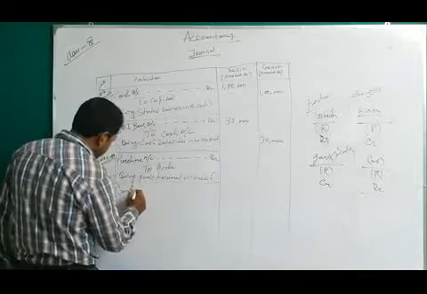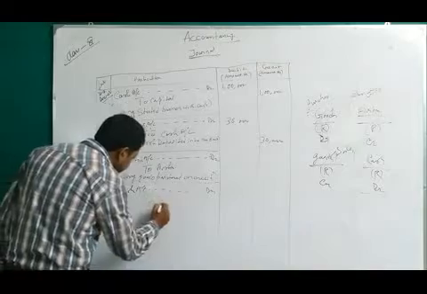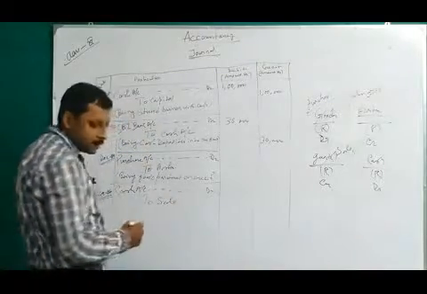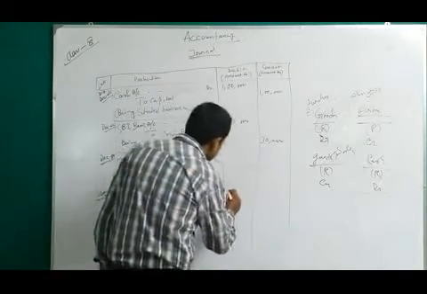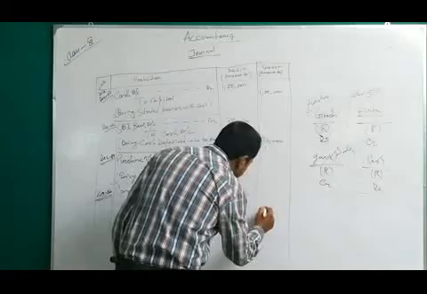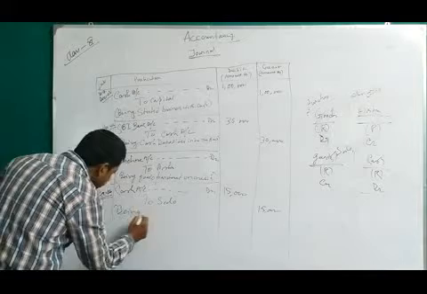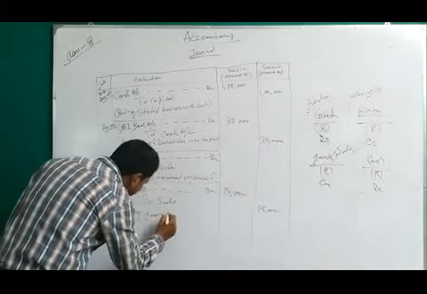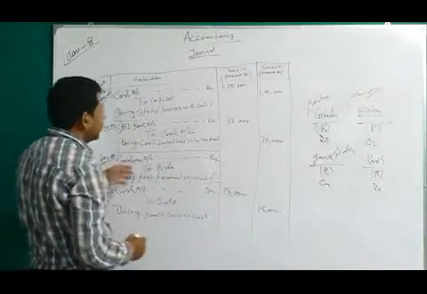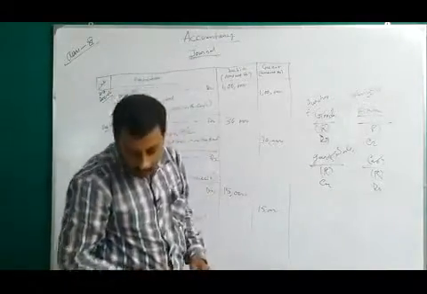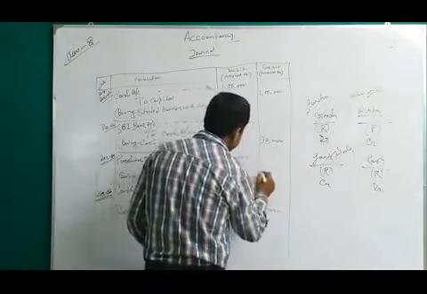The amount is 15,000 and 15,000, and we have to write down the narration also: being goods sold in cash. Sorry, I forgot to mention the amount of the previous transaction. It is 20,000, so we write 20,000 and 20,000.